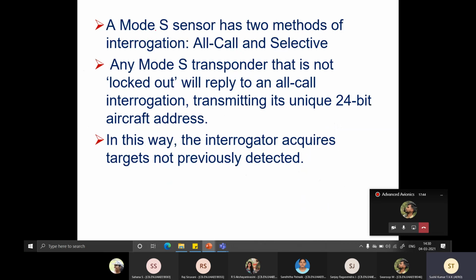So just to summarize, this Mode S sensor has two methods: all call, then selective call. Any Mode S transponder that is not logged out will reply to an all call interrogation, transmitting its unique 24-bit aircraft address. So in this way, the interrogator will acquire targets not previously detected.